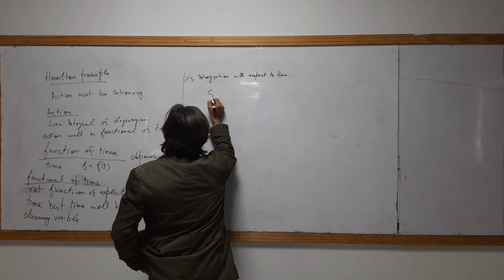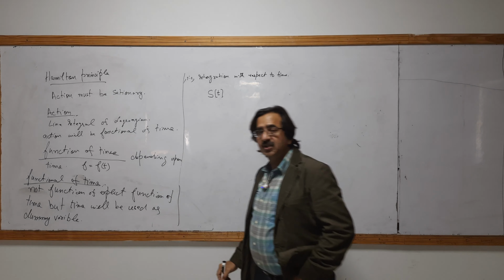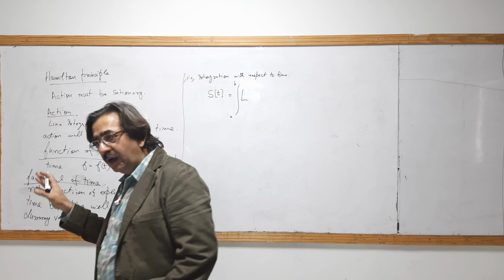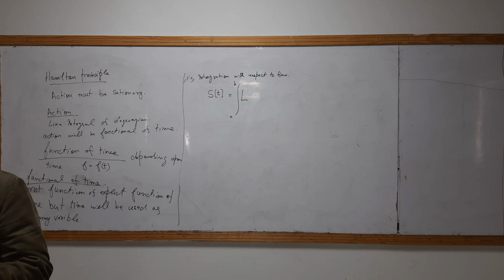So action, which is a functional, we represent with square brackets. Functional is always represented by the square bracket. It is functional of time. Lagrangian is always a function of... I have already said, what is the Lagrangian? Lagrangian is a scalar quantity. You must know the definition. Lagrangian must be a scalar quantity.